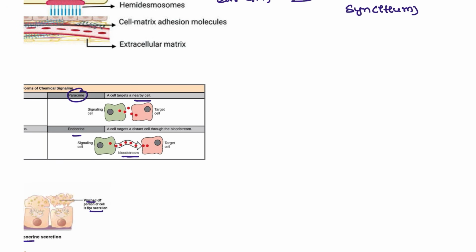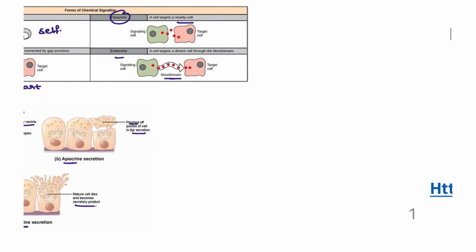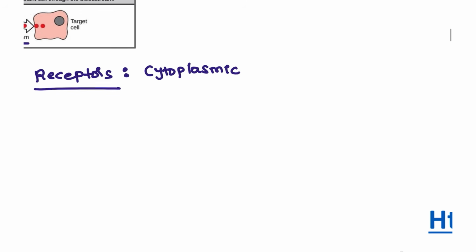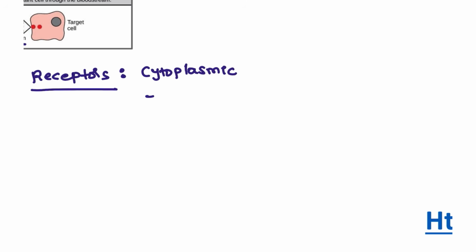Next, moving on to the secondary intracellular receptors. Okay, so how are the receptors going to work? The body contains many receptors. In that, we have to take note of the cytoplasmic receptors. What are the cytoplasmic receptors, guys? The main example for the cytoplasmic receptor is cholesterol, and we also have vitamin D and steroids. These are some of the examples for the cytoplasmic receptors.